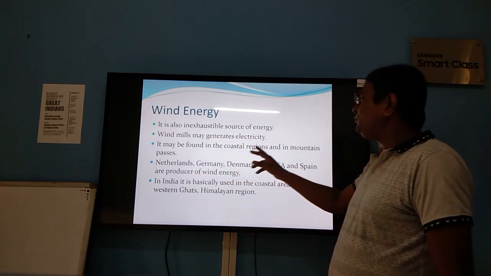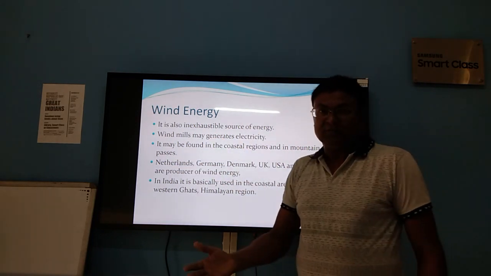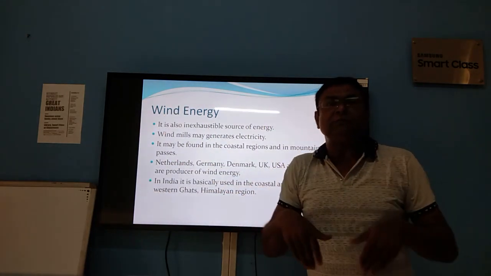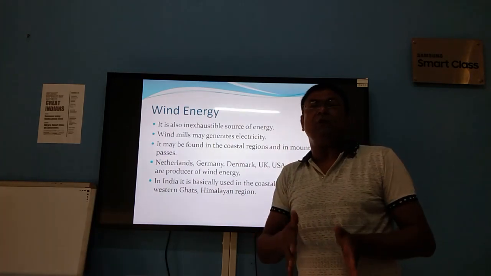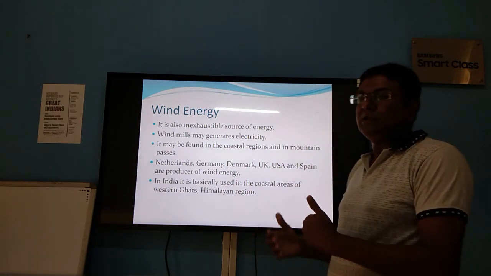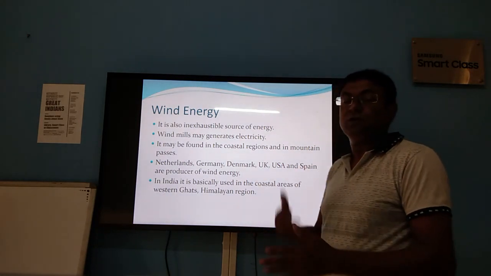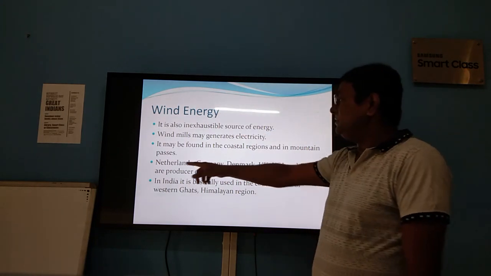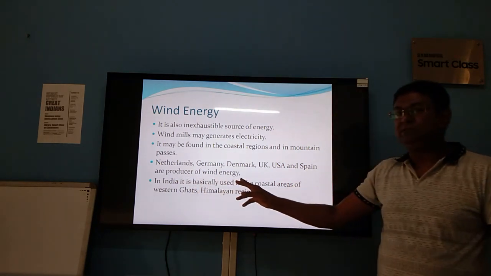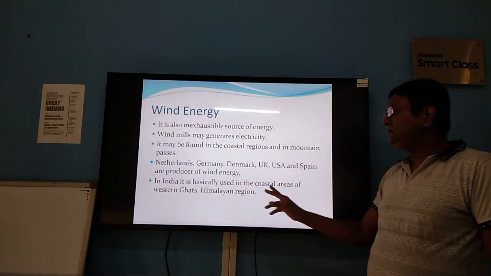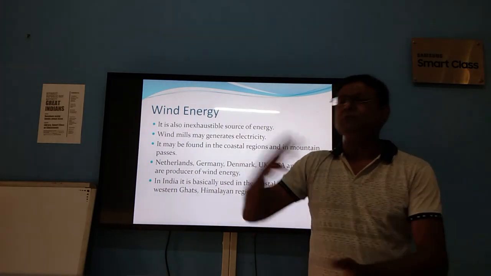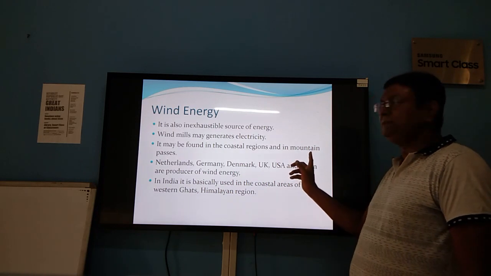They may be found in coastal regions and in mountain passes. A mountain pass is where two mountains join. The wind flows continuously through the passes of the mountain, so that area is the best opportunity for developing wind energy. Netherlands, Germany, Denmark, UK, USA and Spain are producers of wind energy. In India, it is basically used in the coastal areas where there is no restriction to the wind moving continuously, the Western Ghats, Himalayan region, etc.